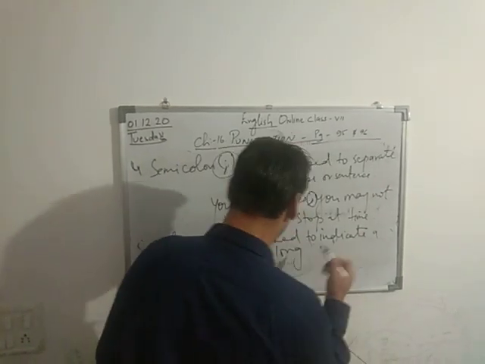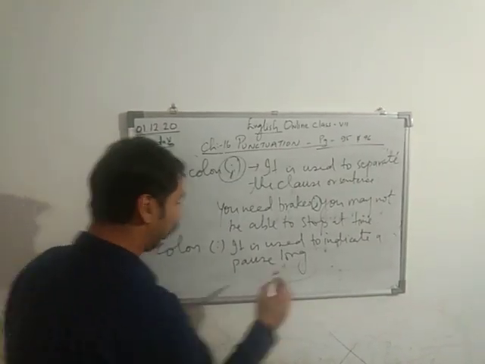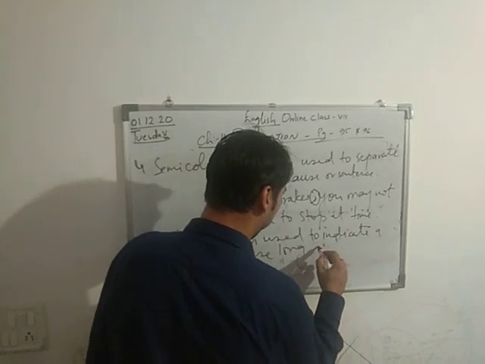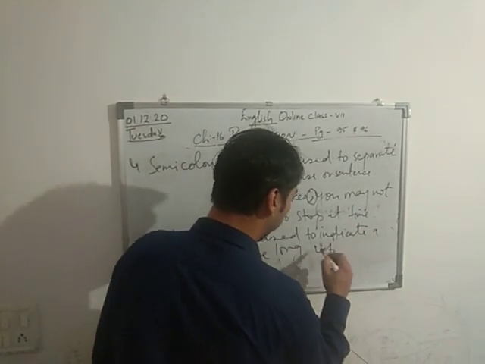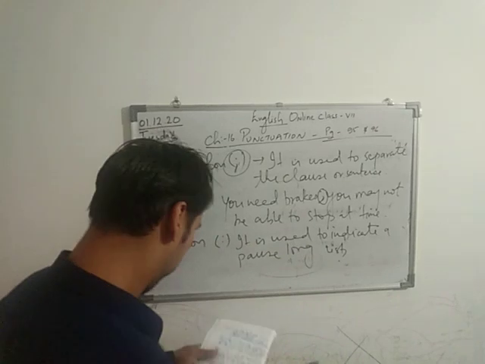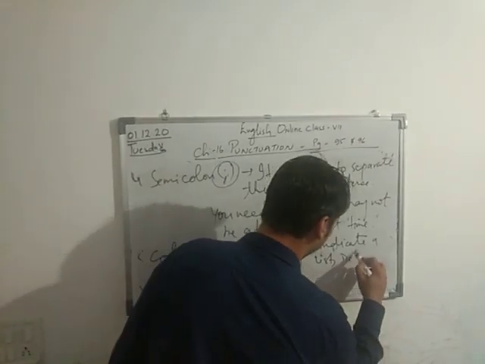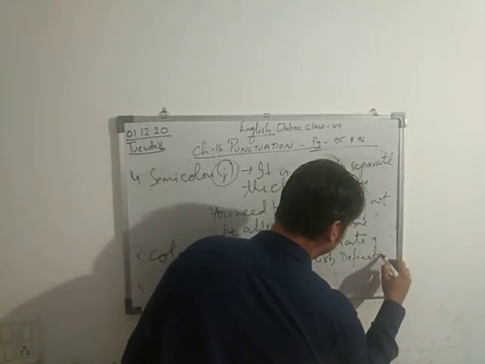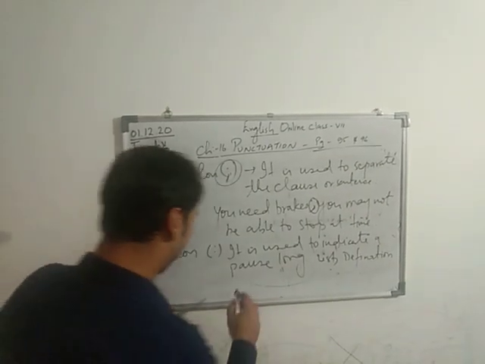There are three ways it is used: for a list, for a definition, or for a description.